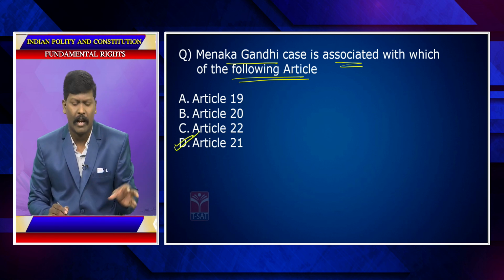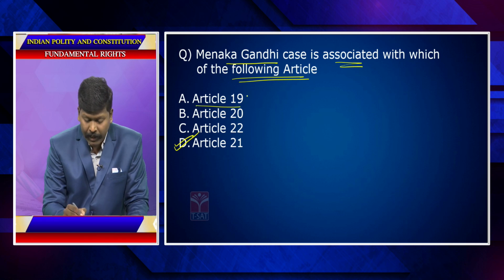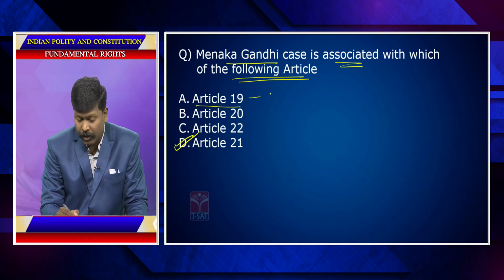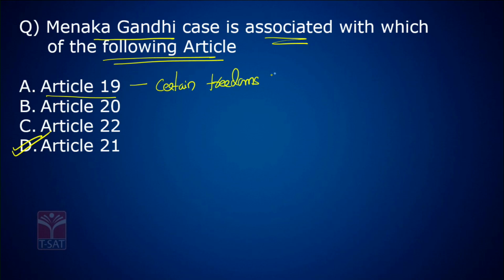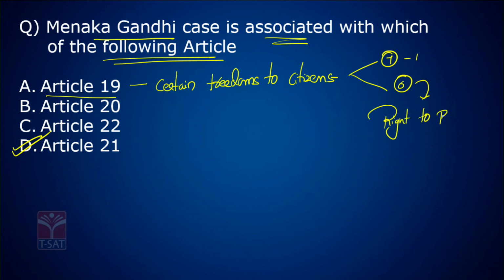Okay, let us see what the Maneka Gandhi case is. Before that, Article 19 guarantees certain freedoms to citizens. In the original constitution, there were 7 freedoms guaranteed. Presently, there are 6 freedoms guaranteed. The right to property has been deleted from Article 19 by the 44th Constitutional Amendment Act of 1978, and this is added to Article 300A.